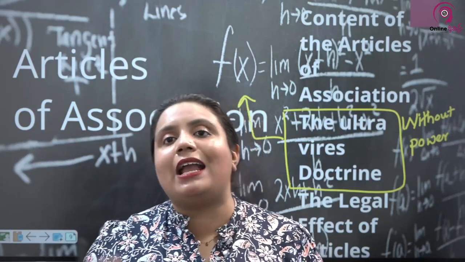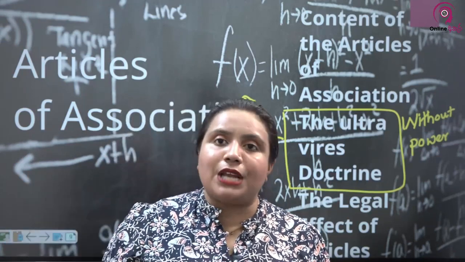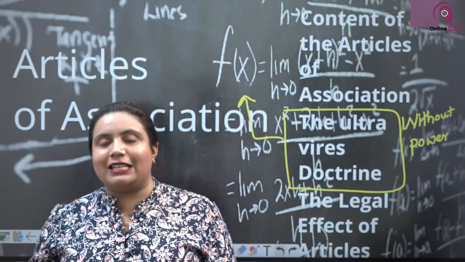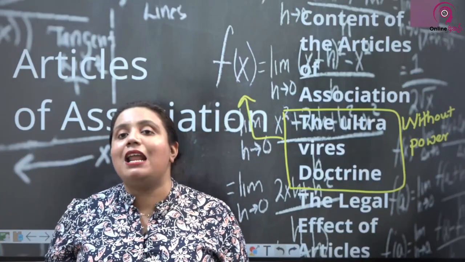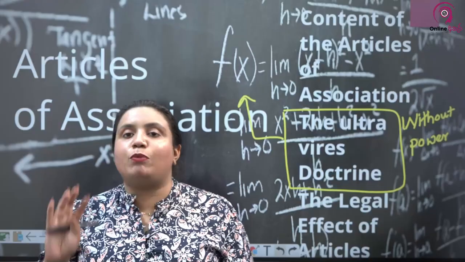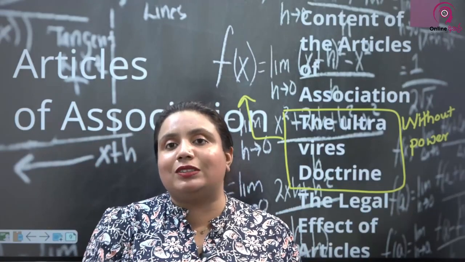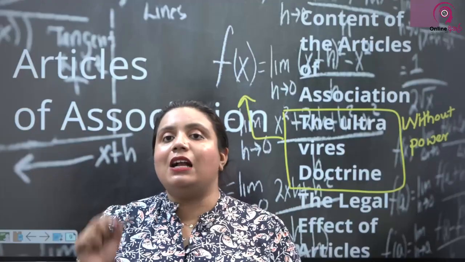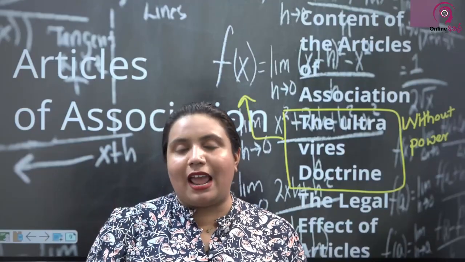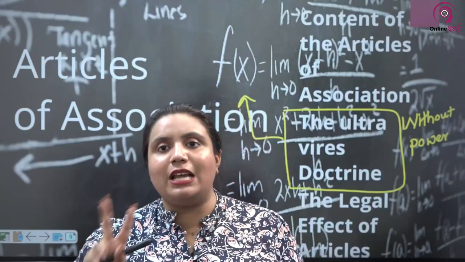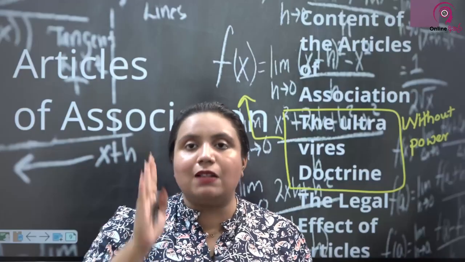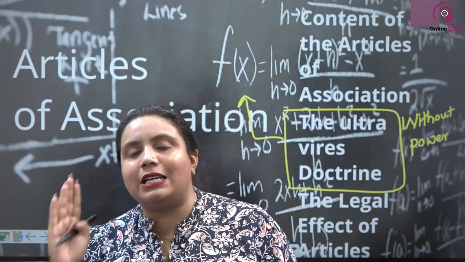Now, especially when you take private companies, sometimes shareholders are also acting as directors, sometimes acting as employees. But those employee rights and director rights, for those you can't use the articles of association. Articles of association act as a contract between the company and the shareholders themselves with regard to shareholder rights only.